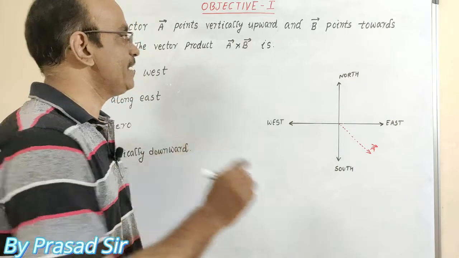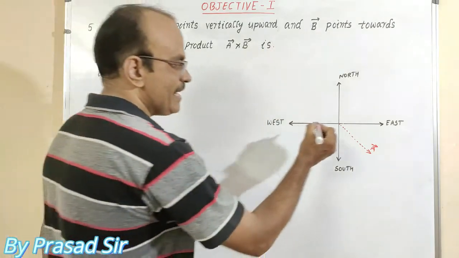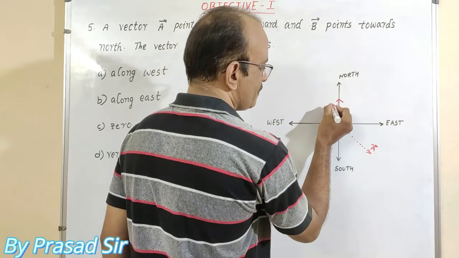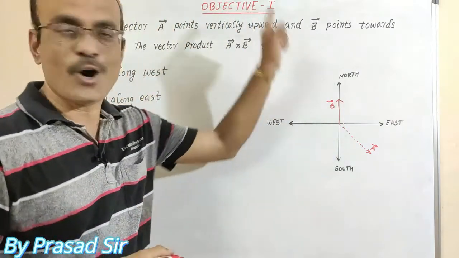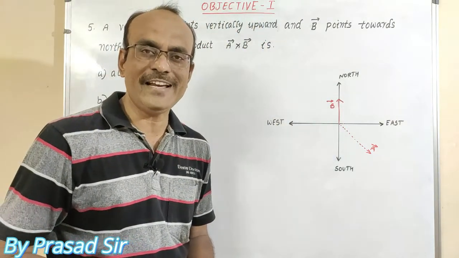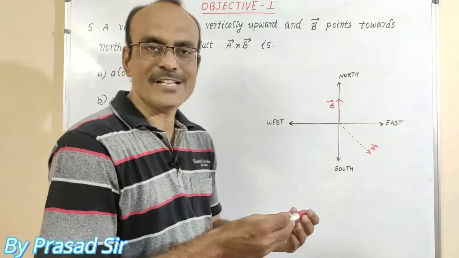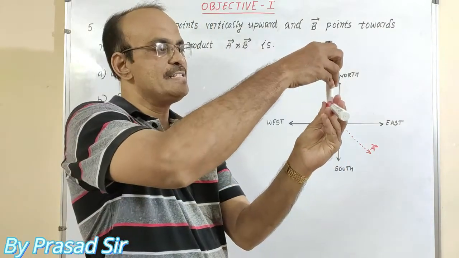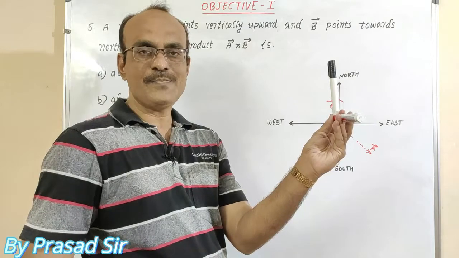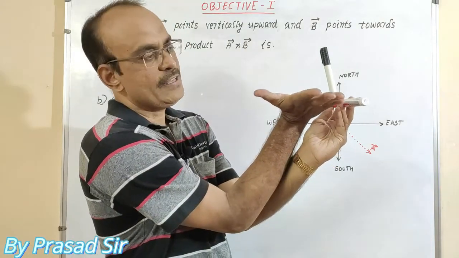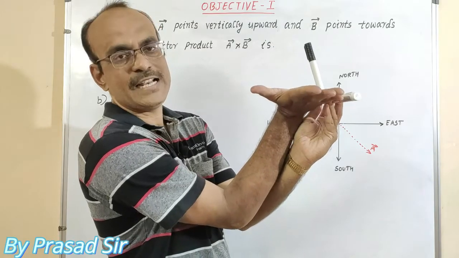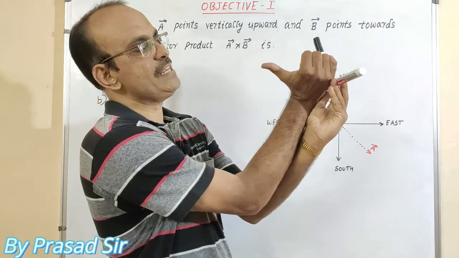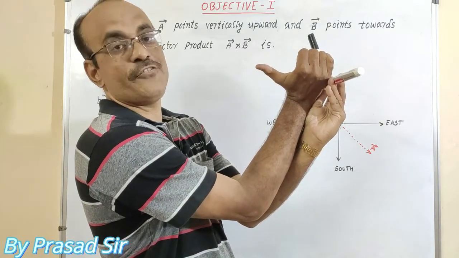Then afterwards, B points towards the north. Here the B vector points towards the north. Now, which one do we want to find here? A cross B. Observe this one carefully. This is the A vector and this is the B vector. To answer A cross B, take the right hand. The fingers we place in the direction of A vector and close the fingers like this. Then the thumb shows the direction of A cross B.